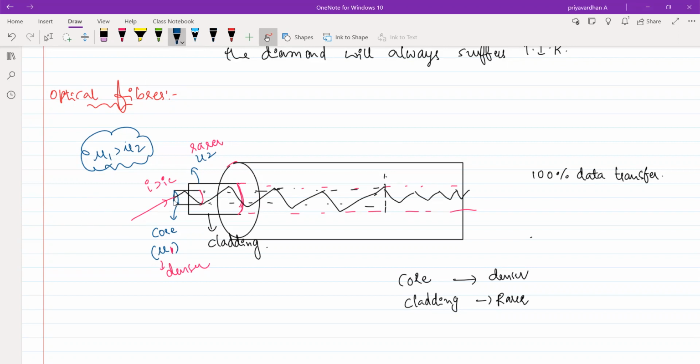Light is entering from core. This is purely optical medium, like a transparent glass kind of thing, core as well as cladding.